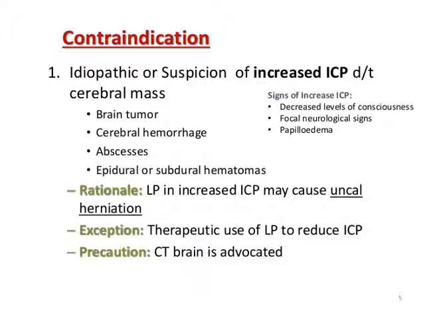Now what are the contraindications? Actually, before the indications you have to know the contraindications, where not to do the lumbar puncture.